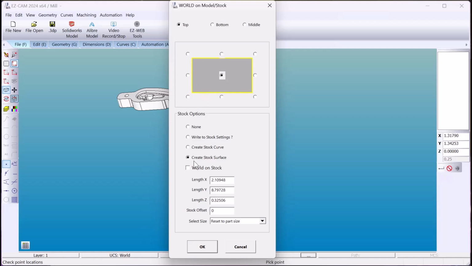I'm going to create the stock surface for rough material, rough machining, and for simulation purposes. Now the lengths you see here have been computed based on the size of the part. I'm going to give it some extra stock.